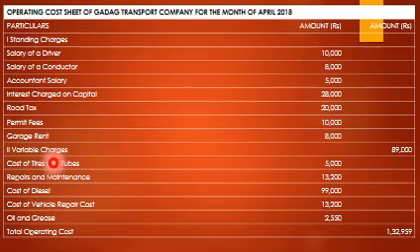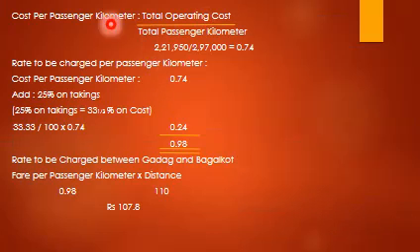Variable charges: cost of tire and tubes 5,000, repairs and maintenance 13,200, cost of diesel 99,000, cost of vehicle repair 13,200, oil and grease 2,250, so total operating cost comes to 1,32,559. So cost per passenger kilometer equals total operating cost divided by total passenger kilometer.